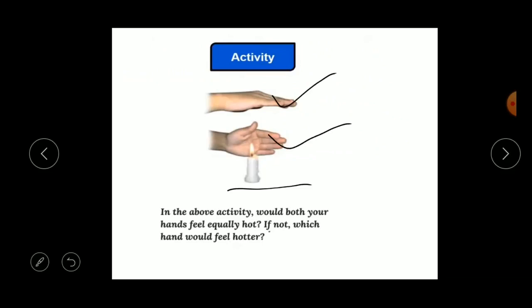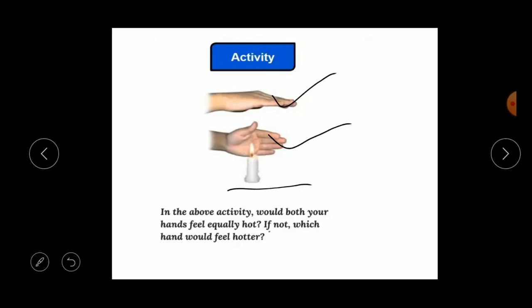Just imagine. Keep one hand above the flame and another hand on the side of the flame. Now tell me, would both of your hands feel equally hot? No. So then which hand would feel hotter?